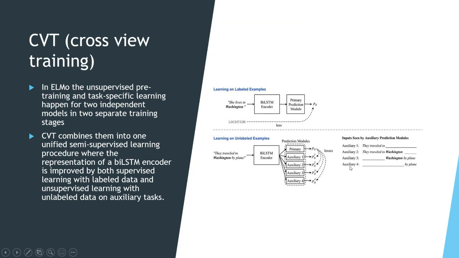Auxiliary 3 and 4: primary is unidirectional, auxiliary could be bidirectional, so auxiliary 3 and 4 work on the reverse sentence. Basically, how it helps is that this distills the sentence into smaller parts, and then it is easier to work on the context. So I don't have to remember a very long context and give attention weights to words.